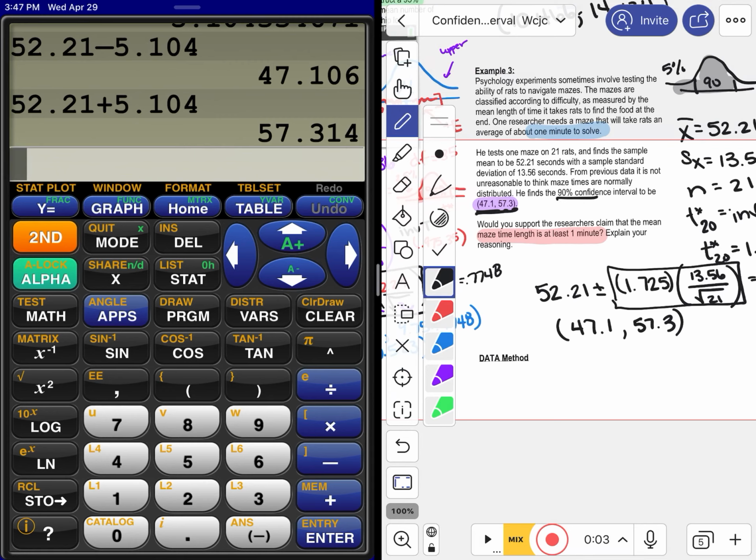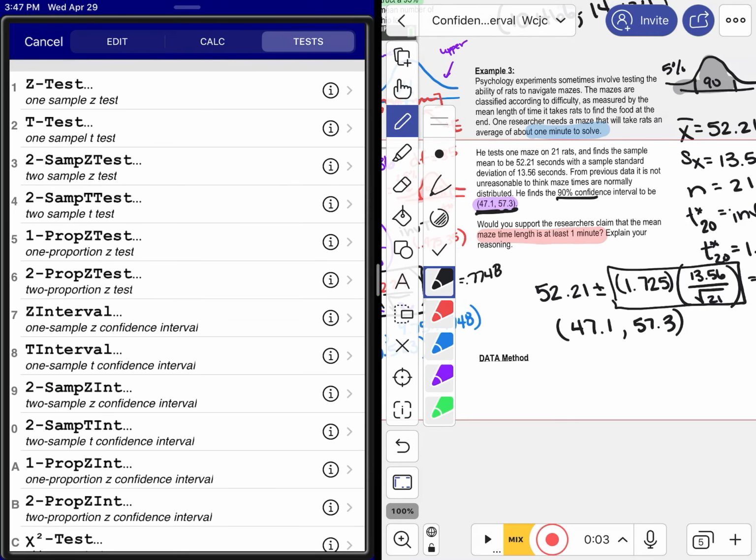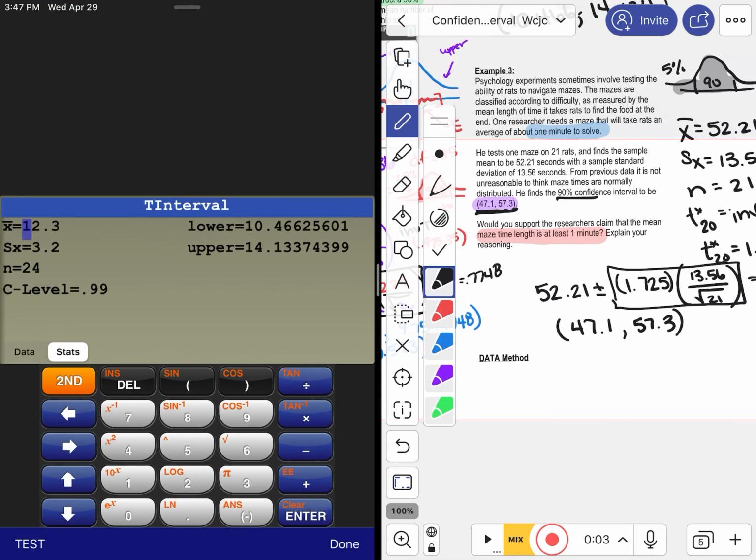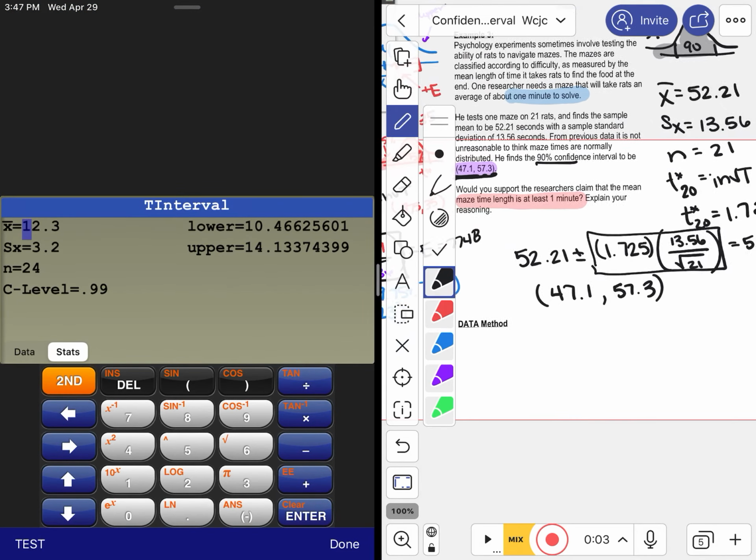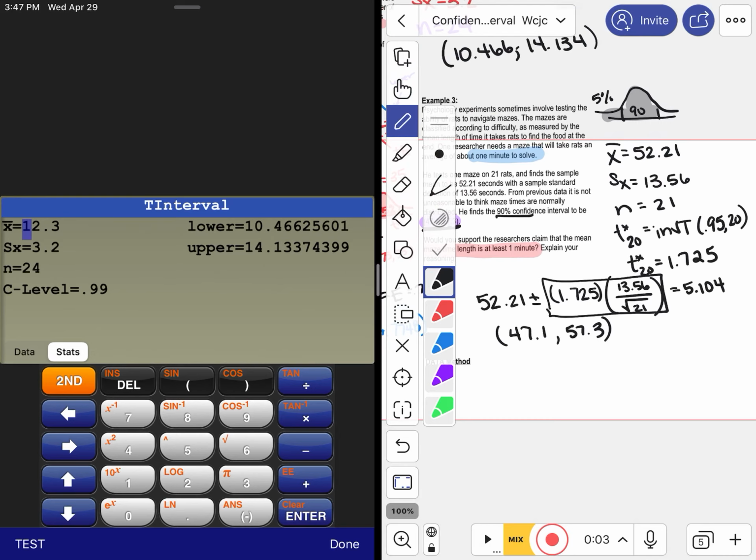Now, if I do it with the calculator, remember I would go stat, test, t interval. Plugging in the information that's given to me, x bar 52.21, s of x 13.56, n 21, and I'm doing 90% confidence, so it'll be 0.90. And look at the values you get, 47.1 to 57.3. So those values are verified by hand and through the calculator.